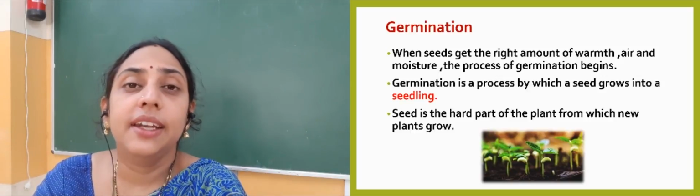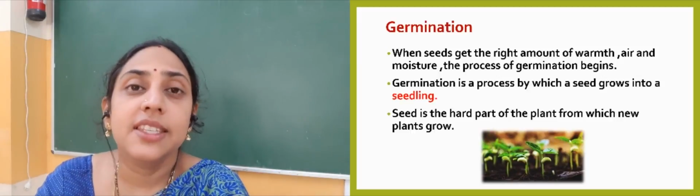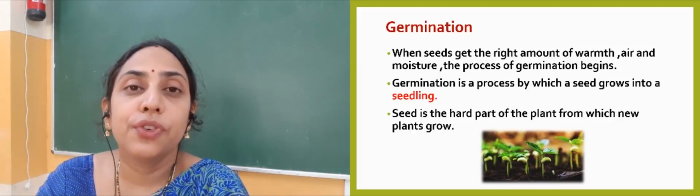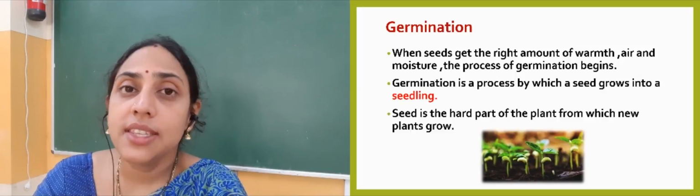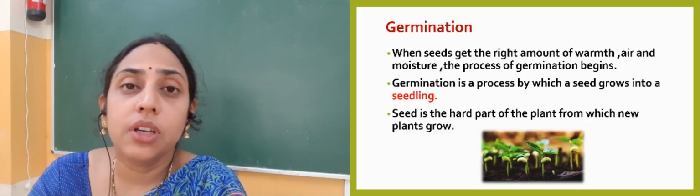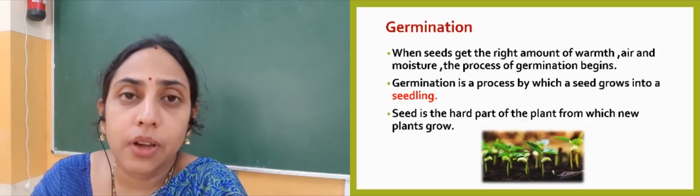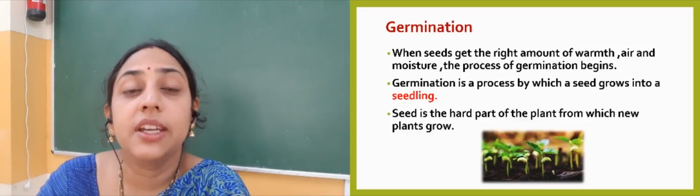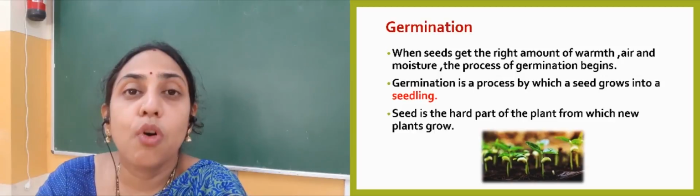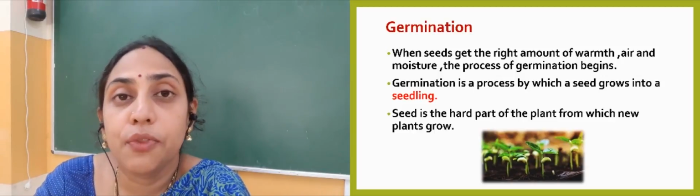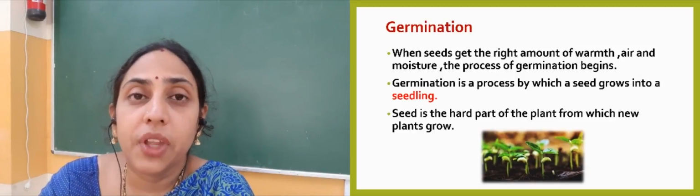Till the seedling is inside the seed, it gets food from the seed only. Now what is a seed? It is the small hard part that is present inside the fruit, right?